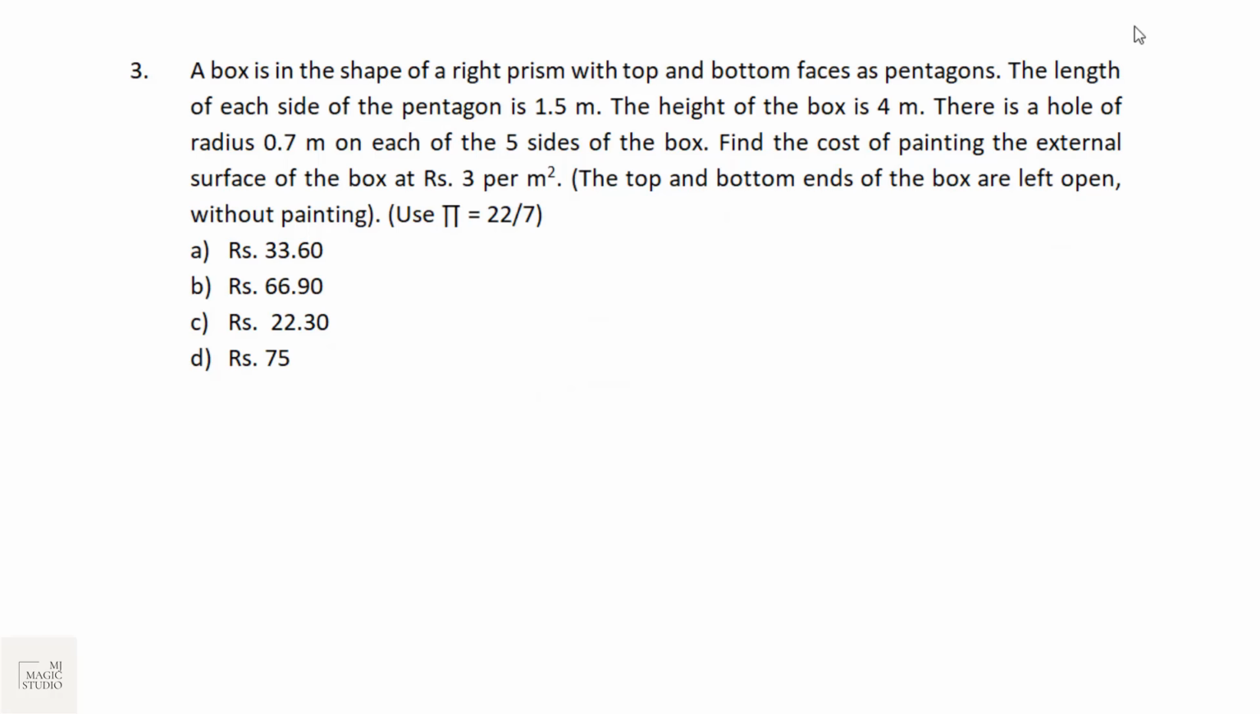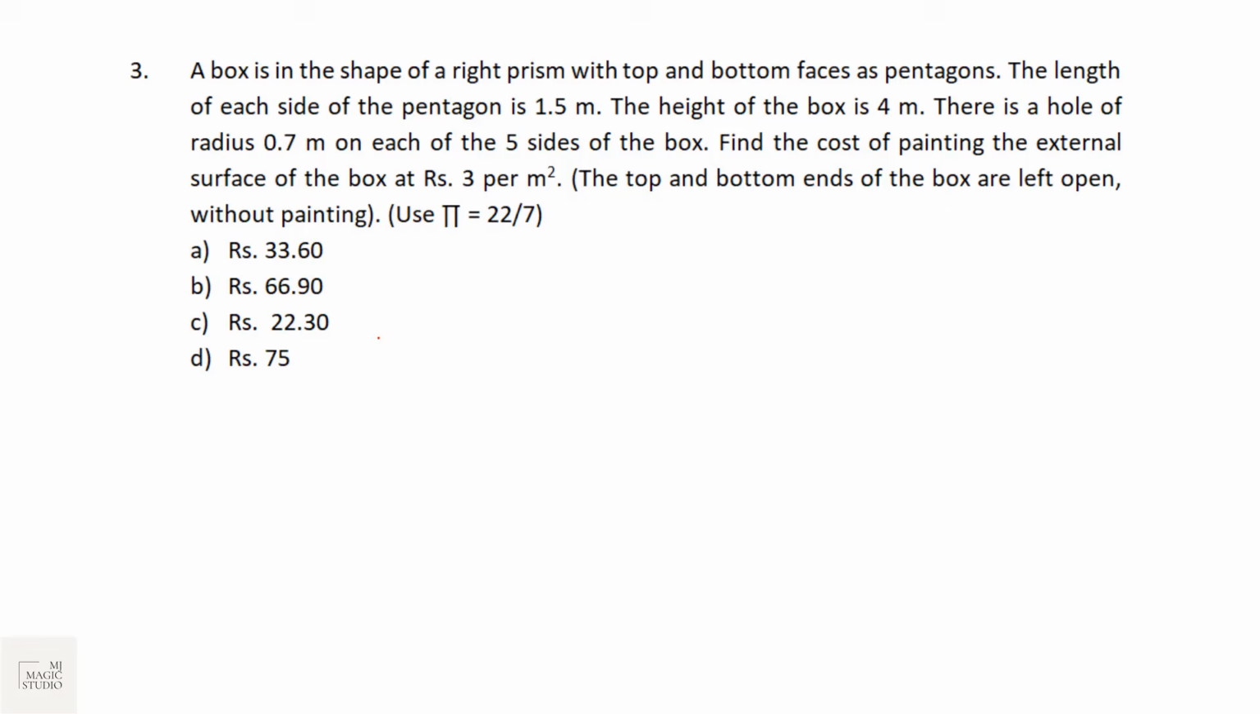Moving on to the next two buckets, question number 3 and question number 4, or at least 2 questions will be from mensuration. This is also from 3D mensuration. Give it a try. A box is in the shape of a right prism with top and bottom faces as pentagon. That means this box is a regular figure with 5 faces. The length of each side of pentagon is 1.5 meter and the height is 4 meter.